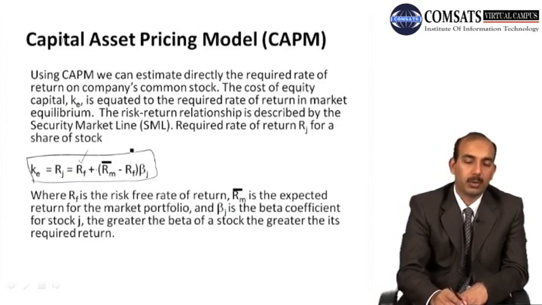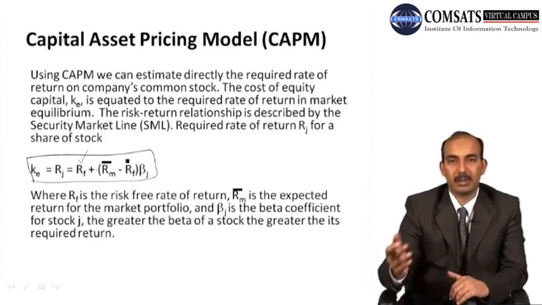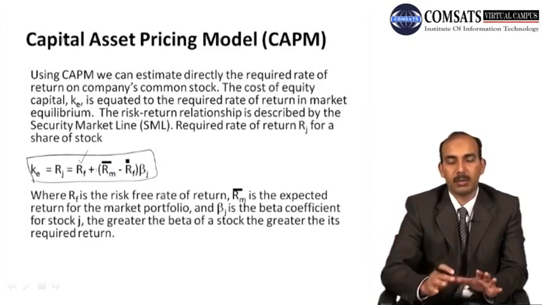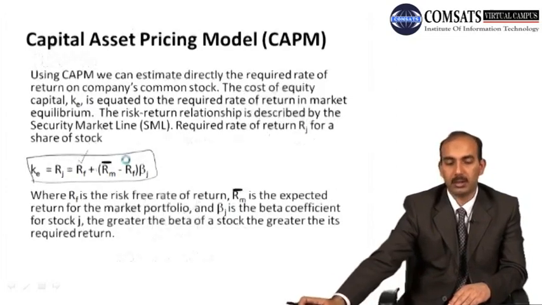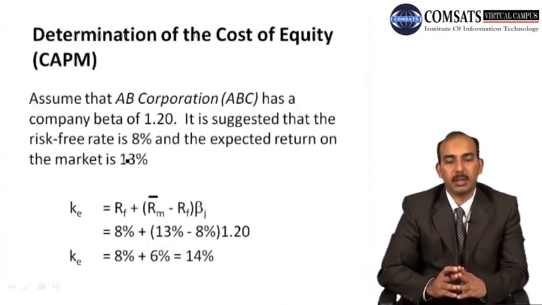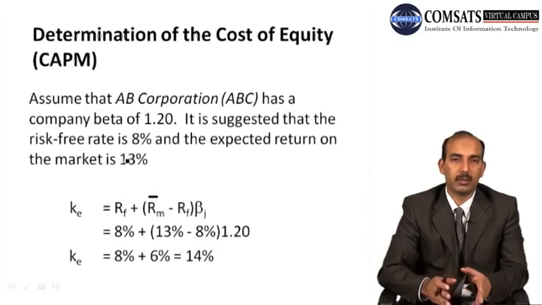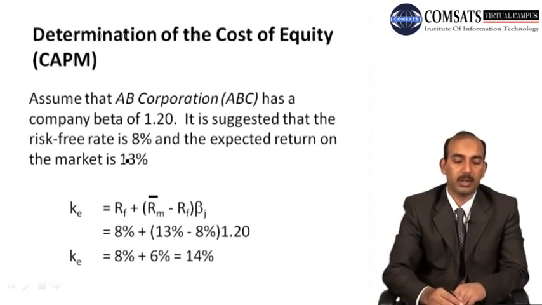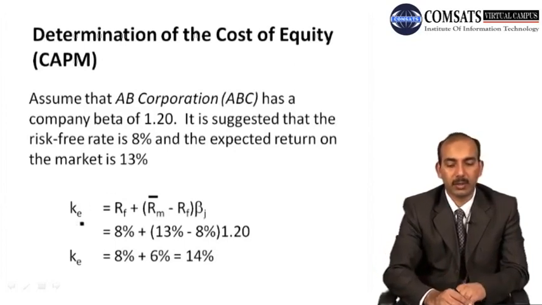Now the postmortem of this we will do in our next lectures inshallah, but at the moment you simply keep this formula in your minds and we solve it with this example. Assume that AB Corporation has a company beta of 1.2. It is suggested that the risk-free rate is 8% and the expected return on the market is 13%. So we put all this information in the formula and we calculate KE, that is cost of equity.